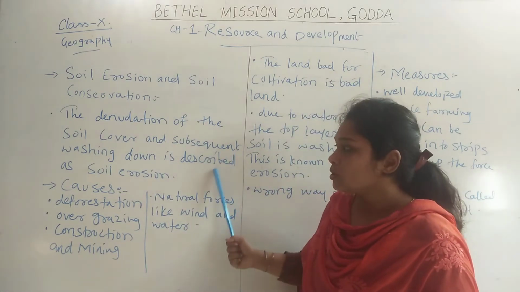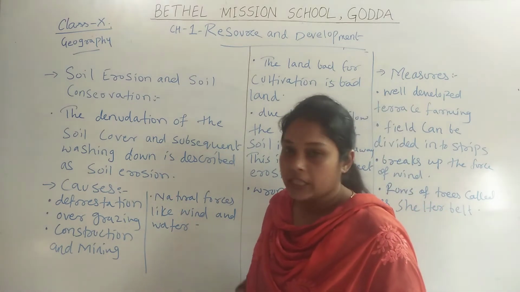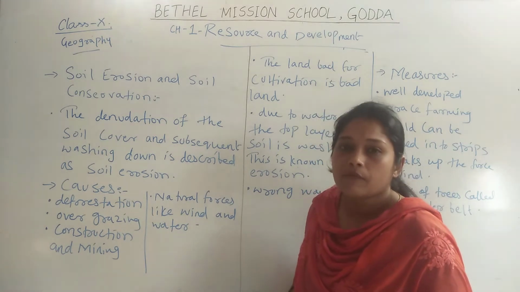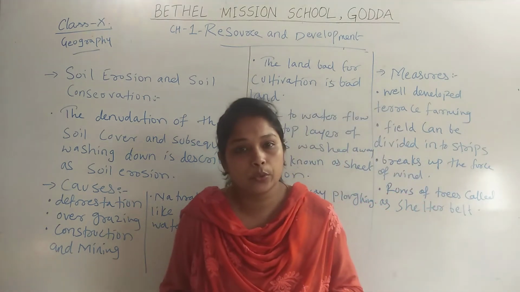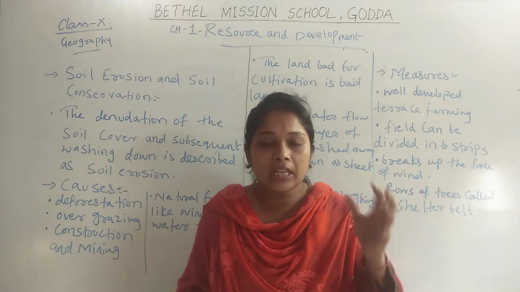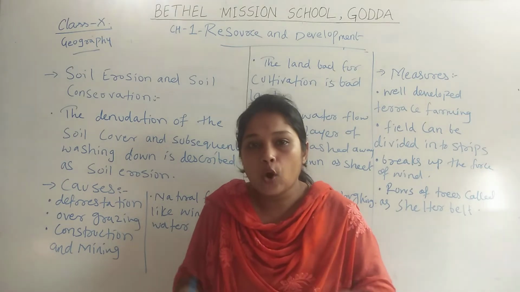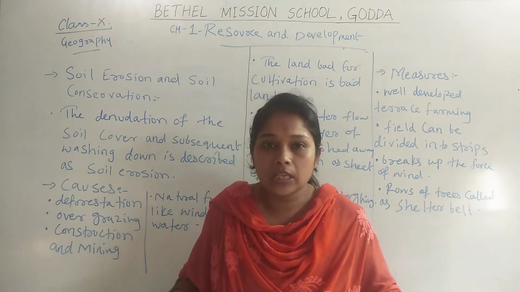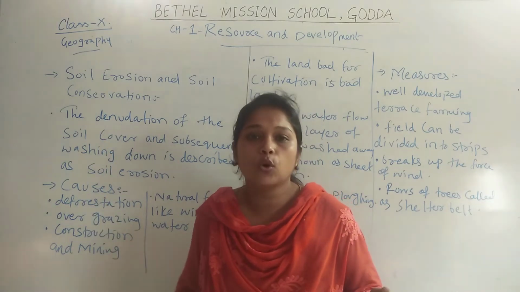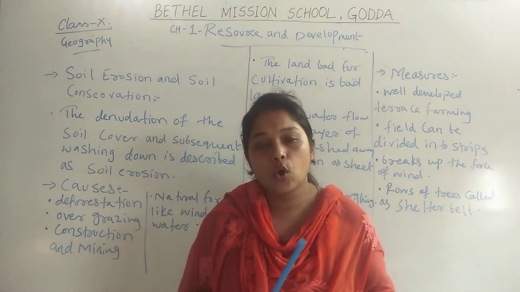Now when we are talking about soil erosion, we will see what the causes of soil erosion are. There are different causes. First one is deforestation. Why is deforestation a cause of soil erosion? Because when rivers are flowing very fast, trees support the soil to stay on the land. If there are no trees, and the land is plain, what happens when the river flows very fast? It takes away soil from the land, which causes soil erosion.